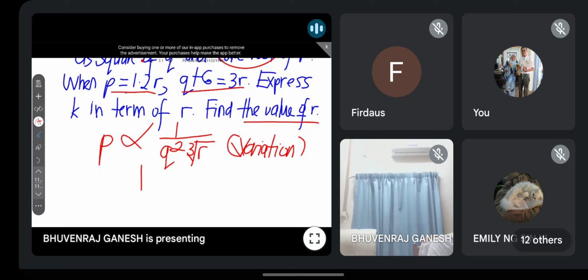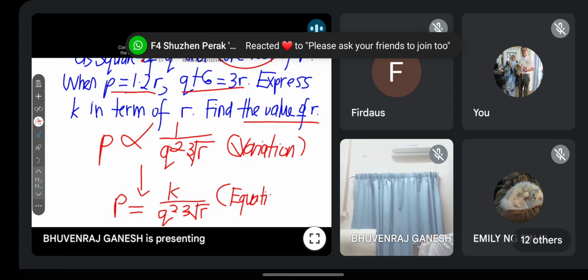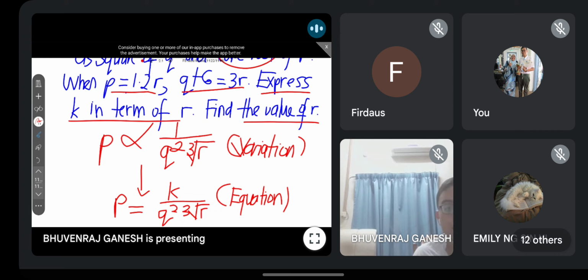So now I want to convert to equation. So saya akan tambah pemalar, add a constant K. Okay, so it will become something like this. This is what we call as equation, persamaan. So now that they ask you to express K in terms of R, ungkapkan K dalam sebutan R. So guys, what is my next step? So Q plus 6.